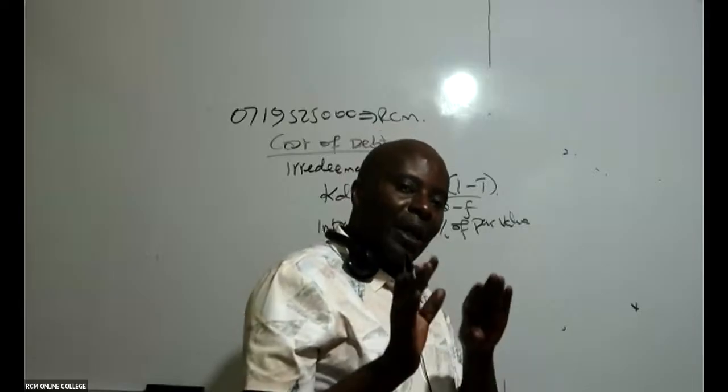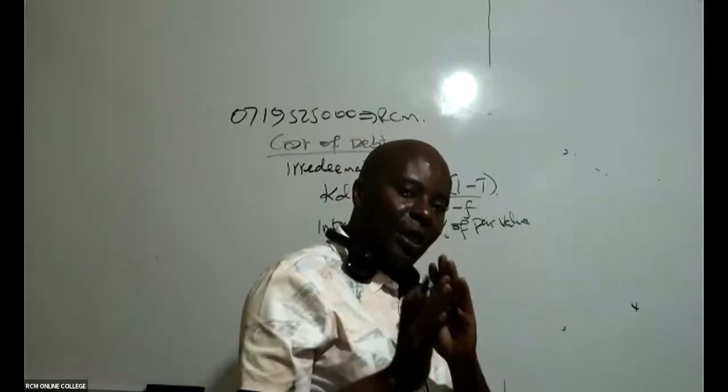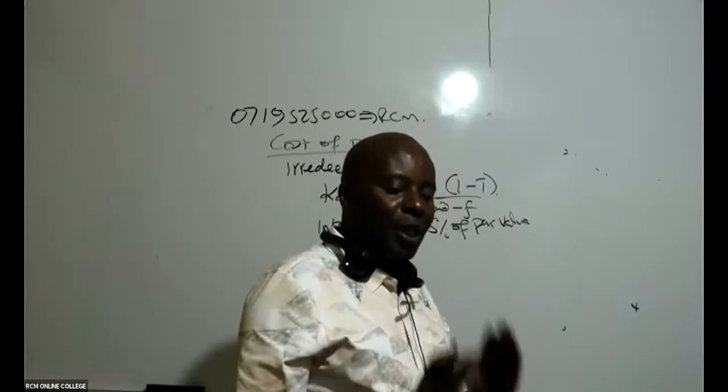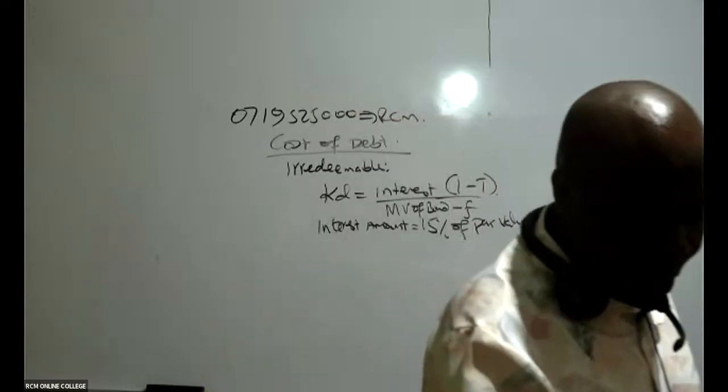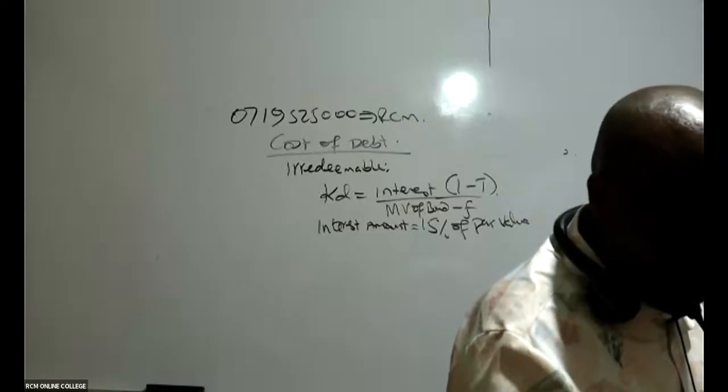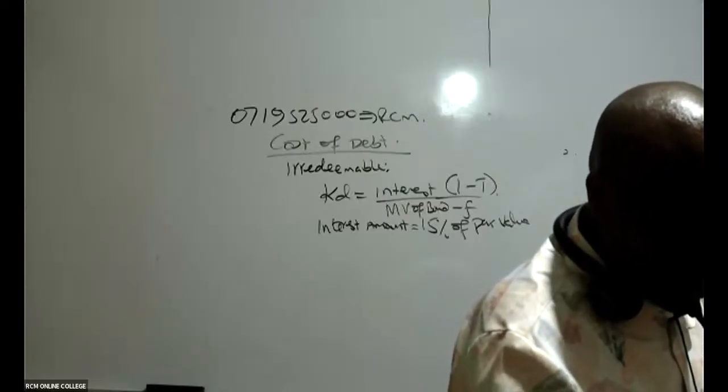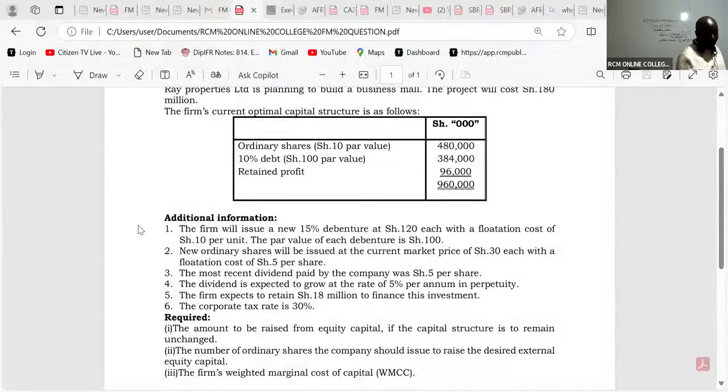Remember, interest amount, you take the coupon rate times the par value. So do we have the par value in this question? We are told that the firm will issue a new 15% debenture at 120. You can see they're issuing new at 120.